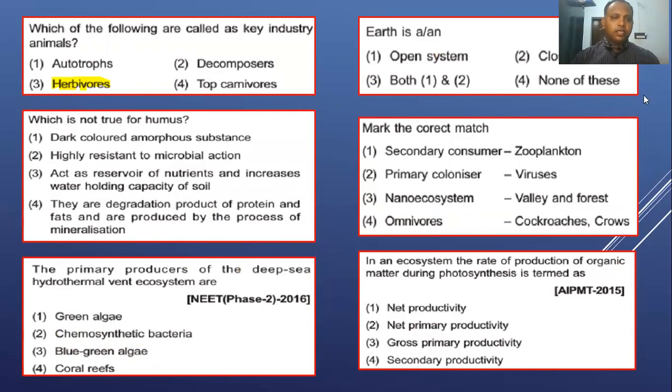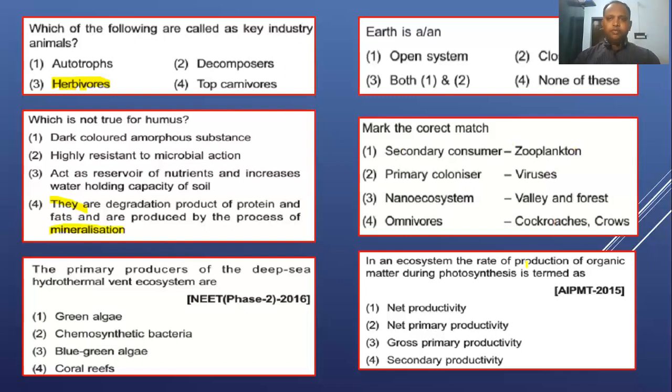Which is not true for humus? Dark colored amorphous substance, that is right. Highly resistant to microbial action, that is right. Acts as a reservoir of nutrients and increases the water holding capacity of soil, that is right. They are degradation products of protein and fat produced by the process of mineralization, that is a wrong statement. Actually, the first statement is right and the last statement is wrong.